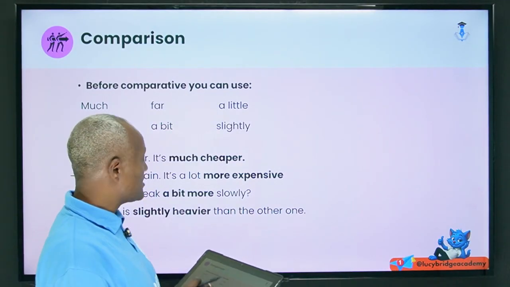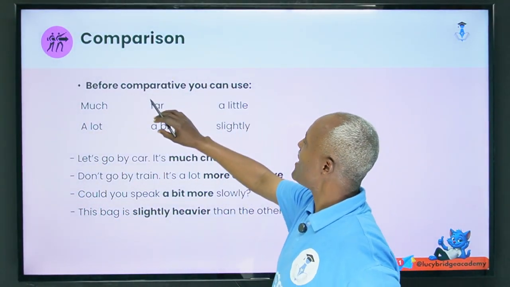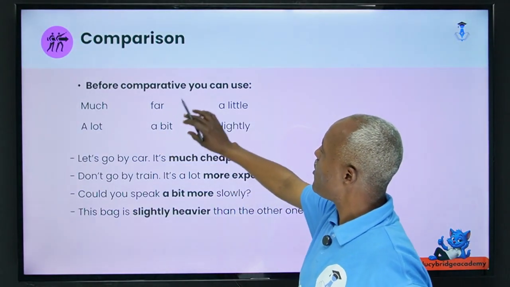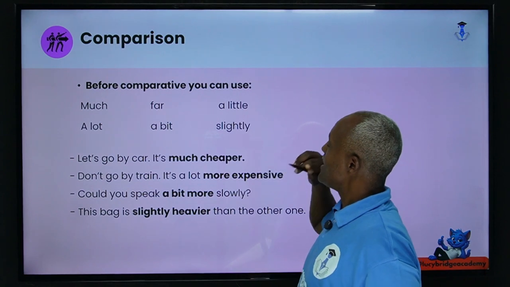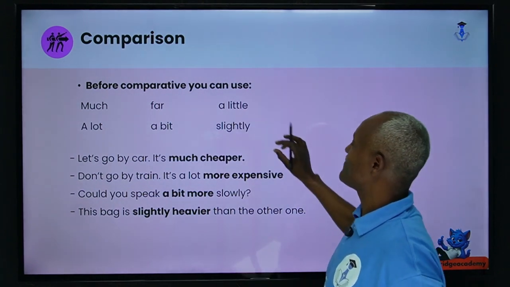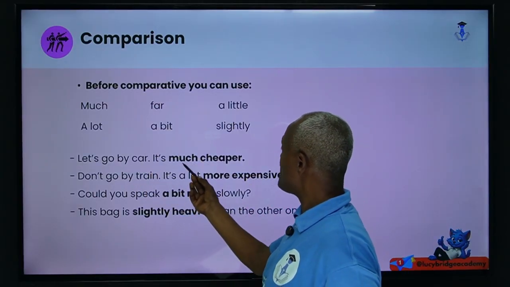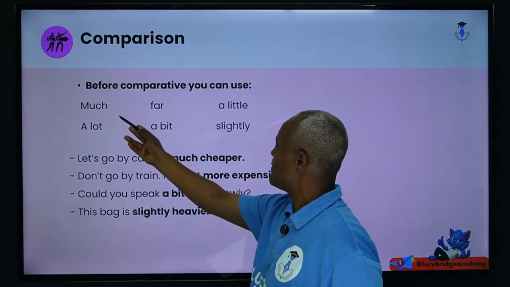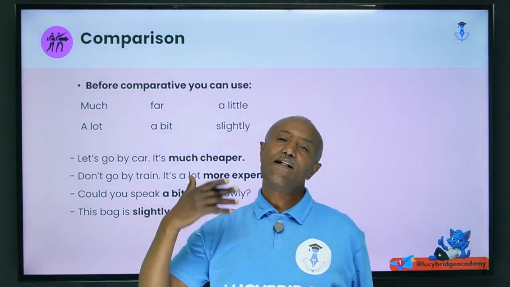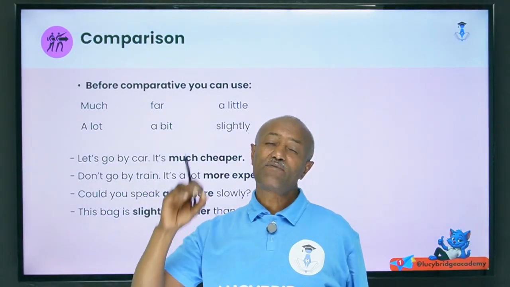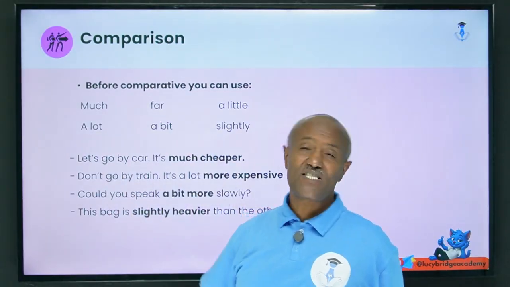In comparison, we have these words. Most of the time, words like much, a lot, far, a bit, a little, slightly come before the comparative. For example: let's go by car, it is much cheaper. Much is one of these words. After words like these, which I already gave you, the comparative comes.